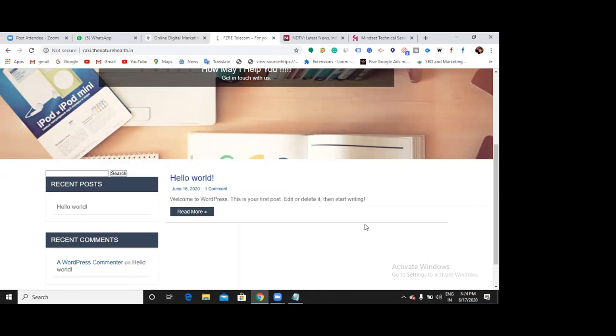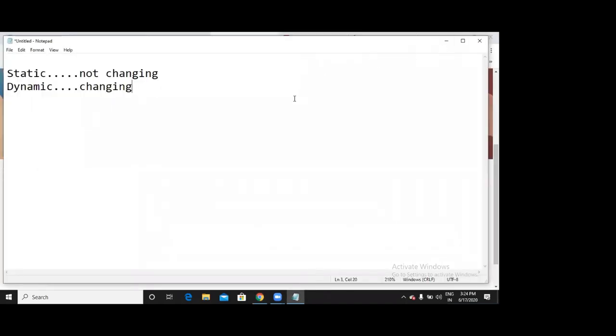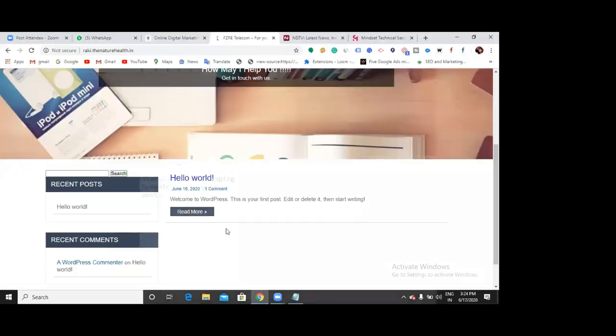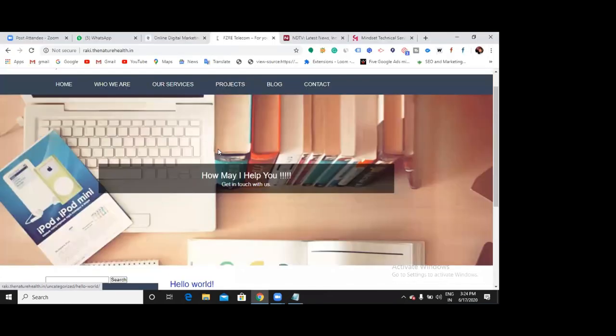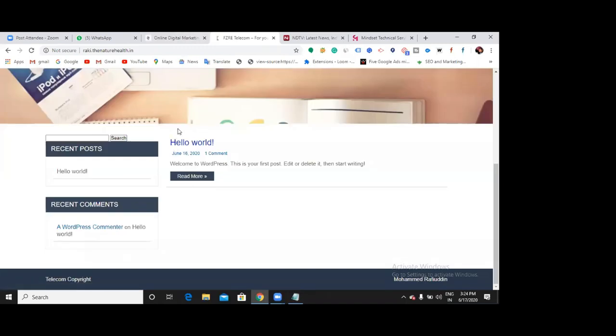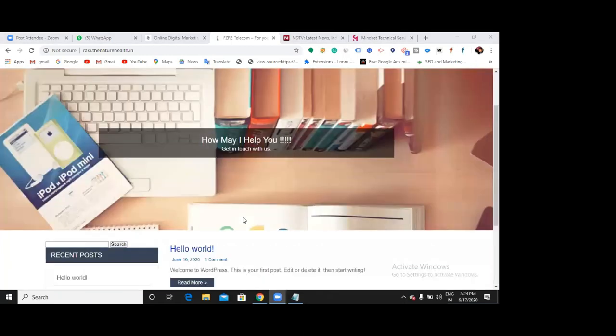So every WordPress website by default will be dynamic only. Now what happens here? If it is a post, it will show up in a manner of date, then author, and then comments also. Can you see now? It is a post now. So your front page is showing all the recent posts. Okay, so now it is a dynamic website. Let me just figure out what exactly this post is.